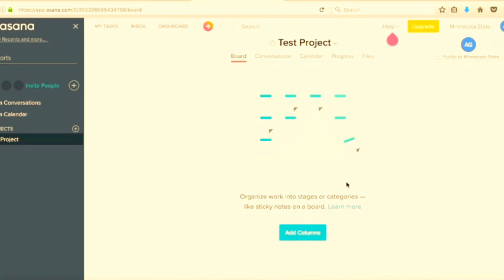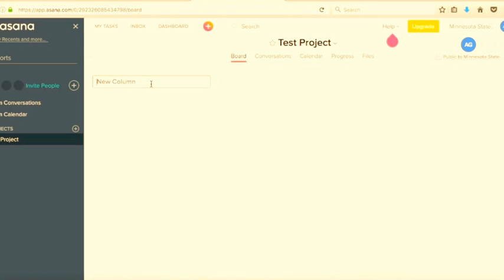So let's go ahead and create a task. In a board view, it's more like how Scrum works. There are different columns, and each column has certain tasks assigned to it. So let's go ahead and create columns here. This will be, let's call it stage 1. All you have to do is press enter and it'll go to the next column, stage 2. Let's make stage 3. Let's create 3 stages.